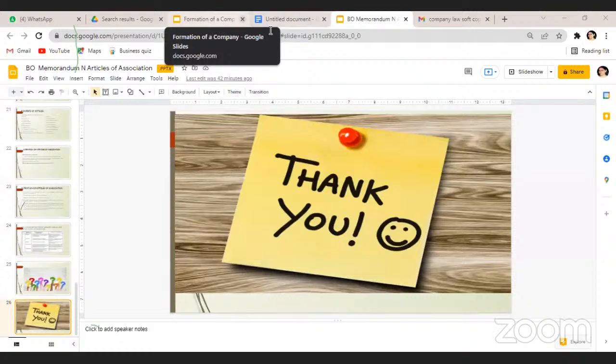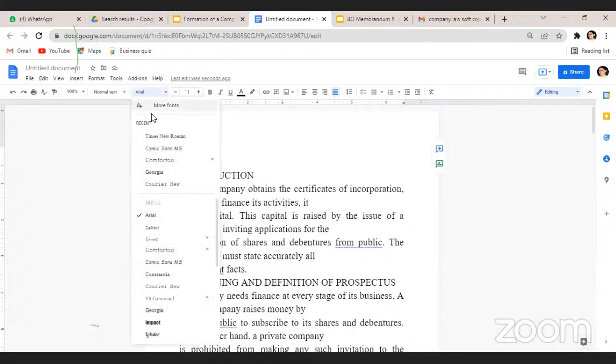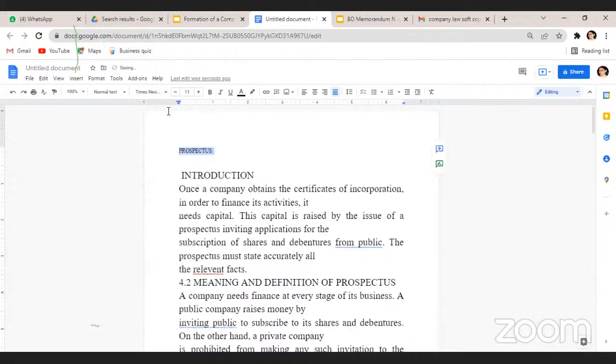Okay, the next one is the prospectus. After submission of all these documents, the registrar of companies will go through the documents and their information and check whether the legal requirements are fulfilled or not. If he is satisfied, he will enter the company's name in a book called the Register of Companies, in the private limited companies list if it is a private limited company, or in the public limited companies list if it is a public limited company. He will enter the book number and the name of the company, and he will issue the certificate of incorporation of the business.